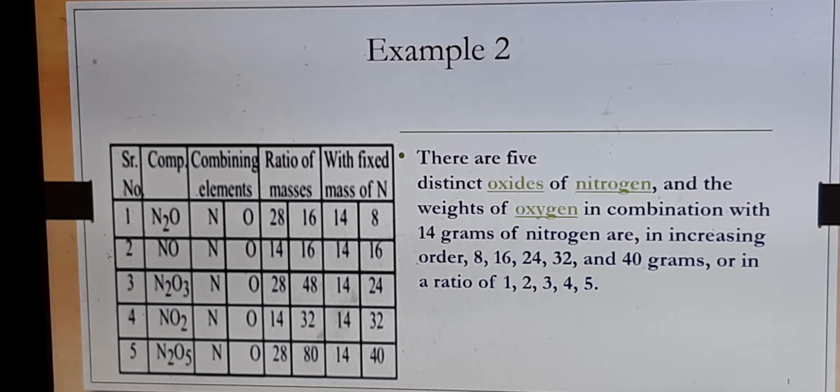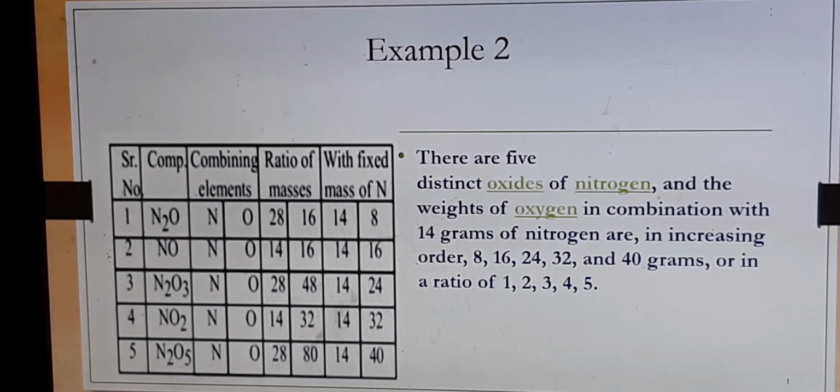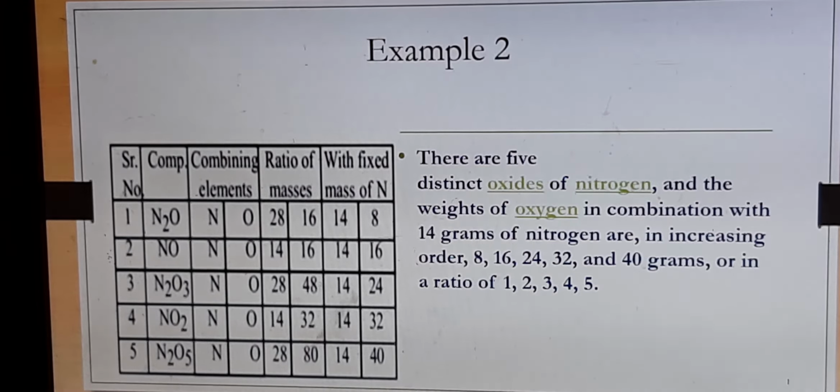In NO, 14 gram of nitrogen combines with 16 gram of oxygen, so with 14 grams it is 16. In N2O3, nitrogen is 28 while oxygen is 16 times 3, that is 48. So with 28 it is 48. How much with 14? We get 24.